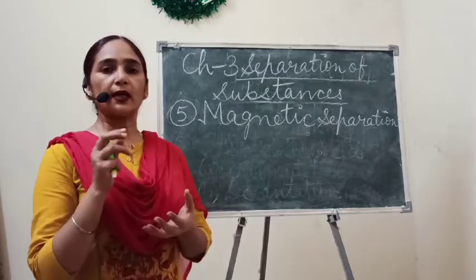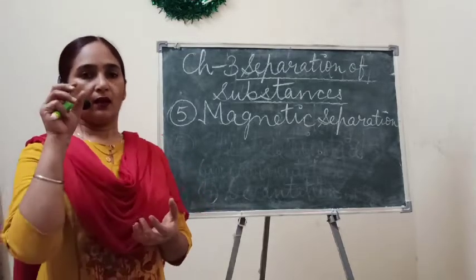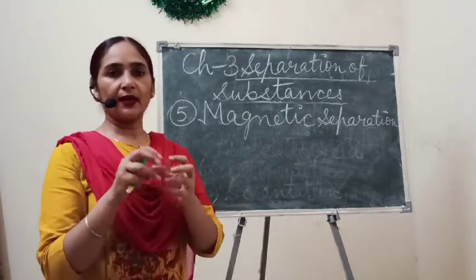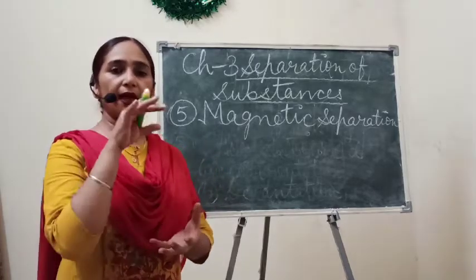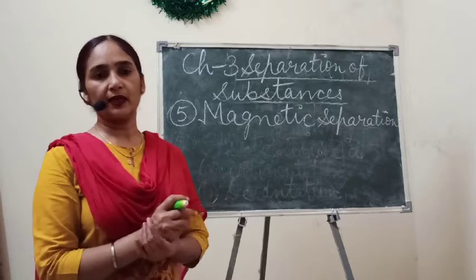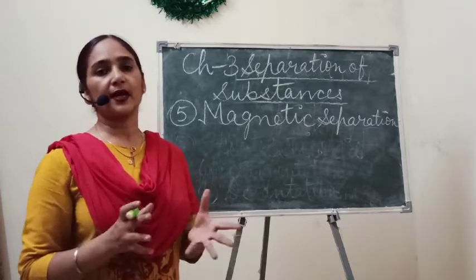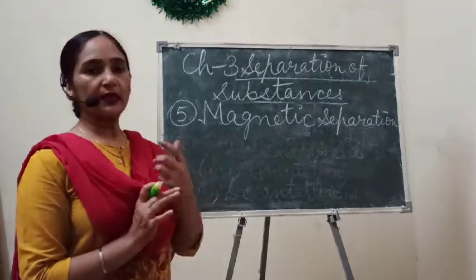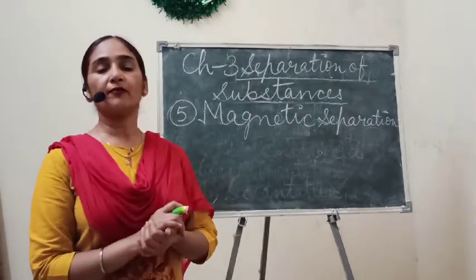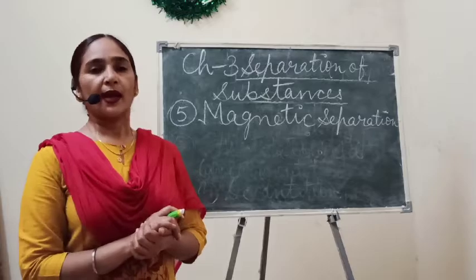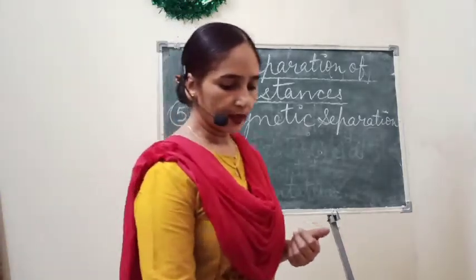So if any iron nails or iron materials are present in any other material, then we can easily separate them with the help of this method, by the use of a magnet. Okay, and how can we use it?